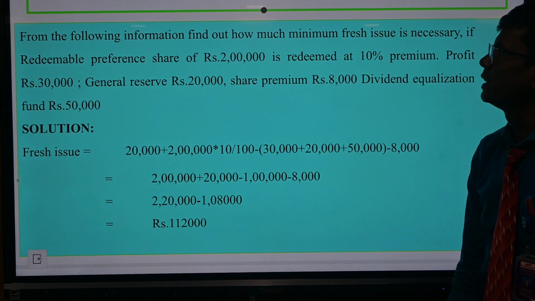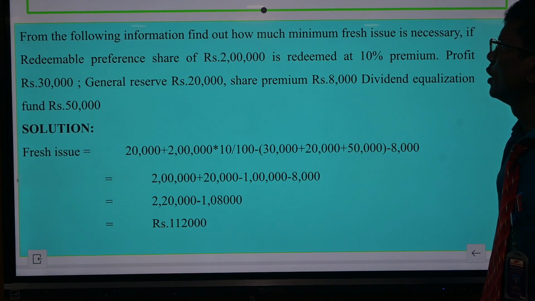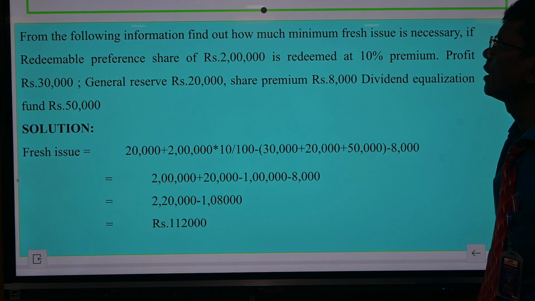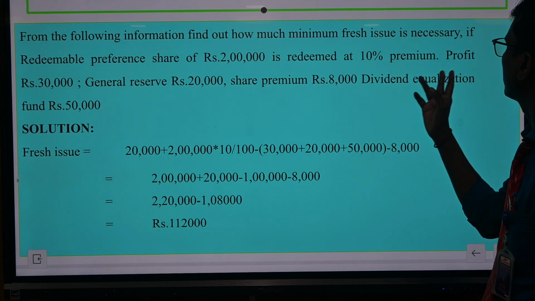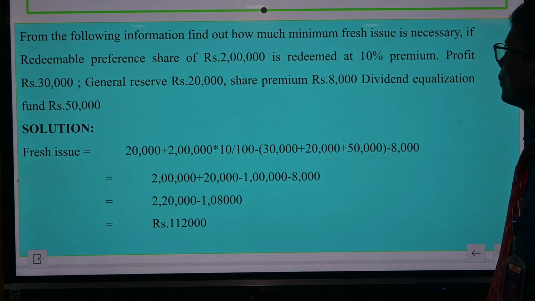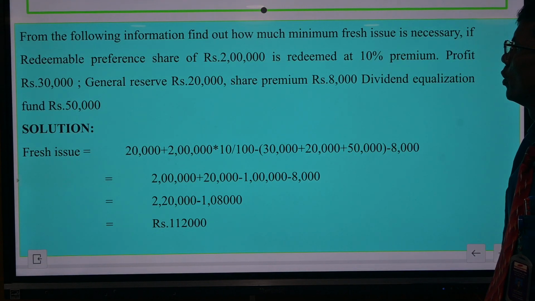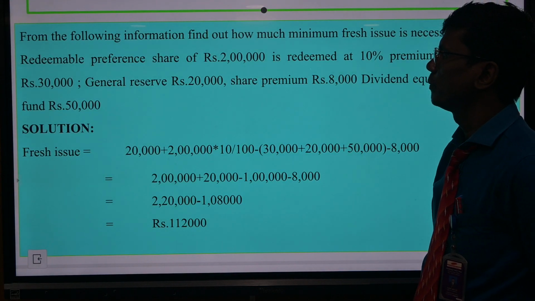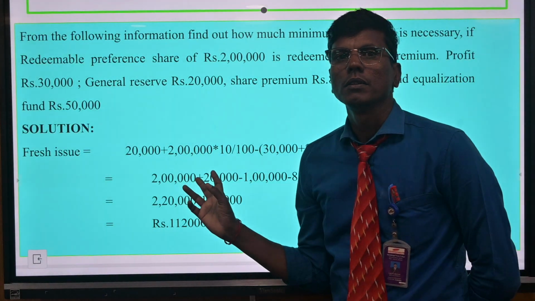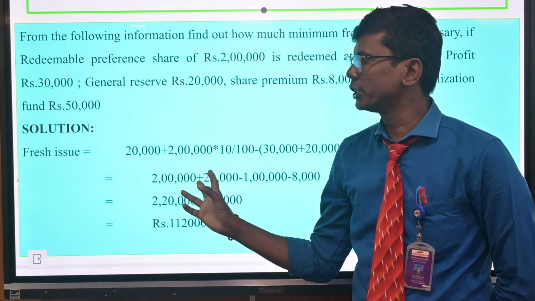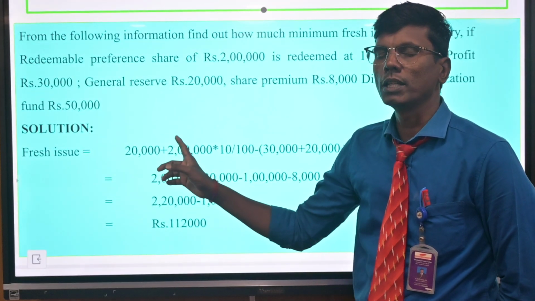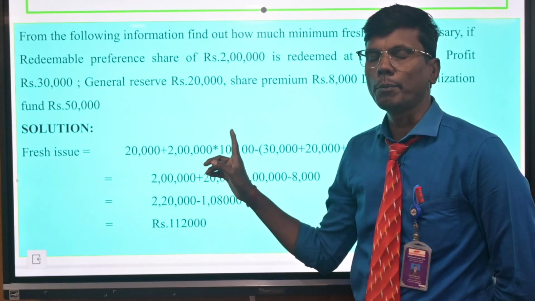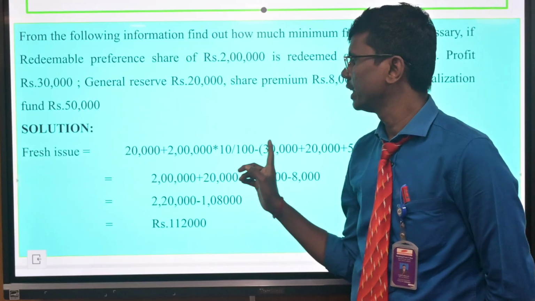Problem, redemption of preference shares. From the following information, find out how much minimum fresh issue is necessary if redeemable preference shares of rupees 2 lakhs are redeemed at 10% premium. Profit 30,000, general reserve 20,000, share premium 8,000, dividend equalization fund 50,000. Fresh issue formula: redemption of preference share plus premium minus capital redemption reserve minus divisible profit.